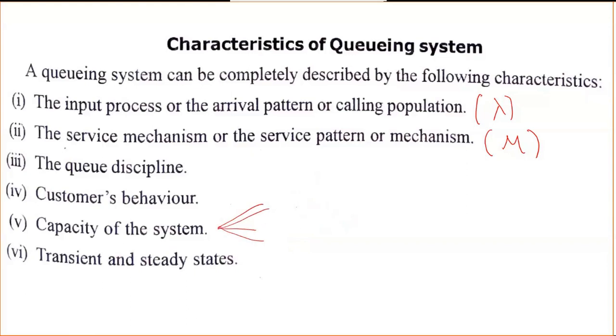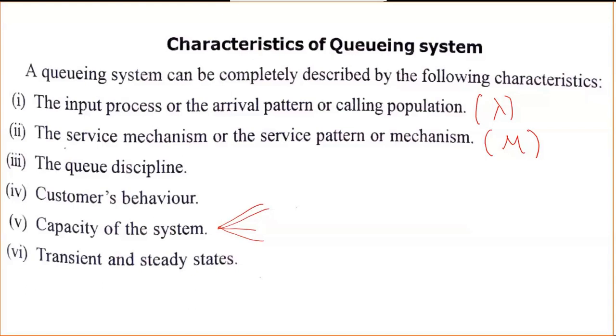This is the maximum capacity of the queue that can be allowed. There could be limitations to the maximum size of the queue that is allowed. Sometimes there will be a limitation, so we can serve only 30 people or 20 people. Even if you go to any car showroom or bike showroom, they can serve up to 10 or 15 vehicles in a day. If there are more than that, they will say, sir, please come tomorrow or the next day, because they know their capacity, how many customers they can satisfy in one day.